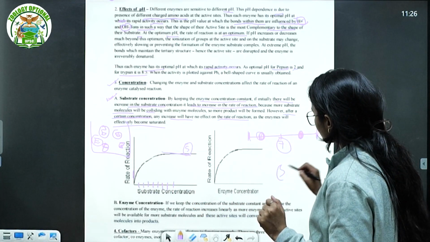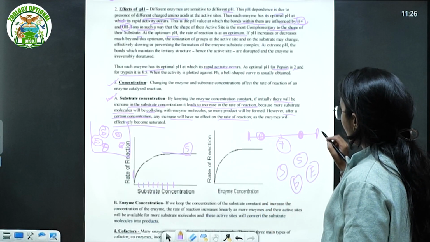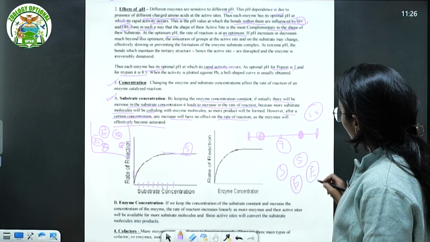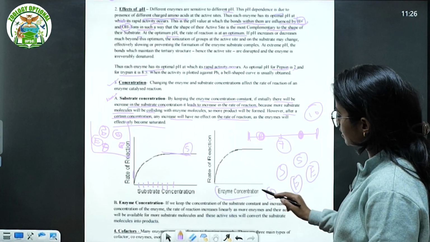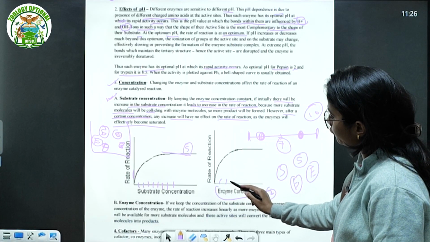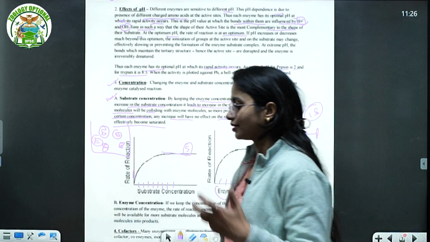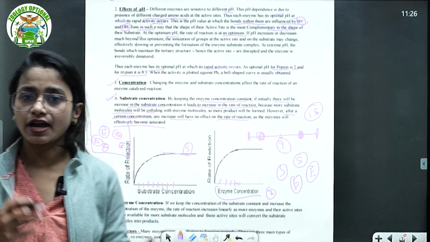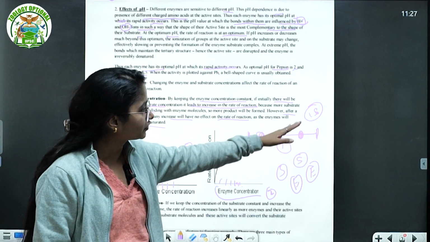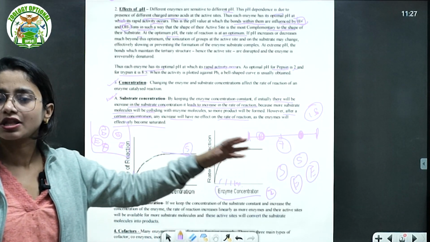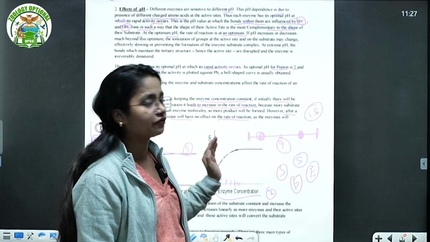The same thing occurs with the enzyme. If you are keeping the substrate concentration constant and increasing the enzyme concentration, suppose you had 10 substrate molecules and initially you have 2 enzymes. This is the enzyme concentration, and you are increasing 2, 3, 4, 5, 6, 7, 8, 9, 10. Until all the substrate gets bound with the enzyme, as you increase the enzyme number, the rate of reaction will increase. But after the saturation limit of the substrate, there is no more substrate, so even if you increase the enzyme concentration, the rate of reaction will be constant.